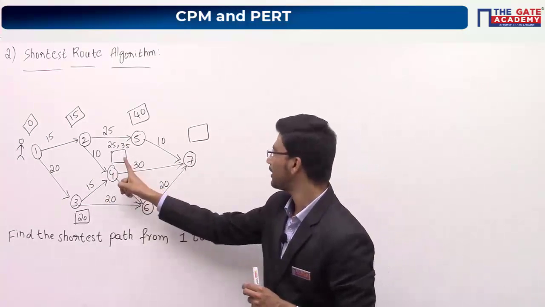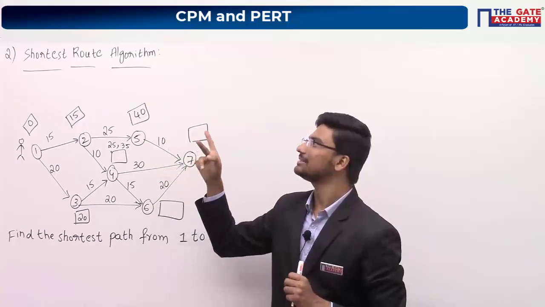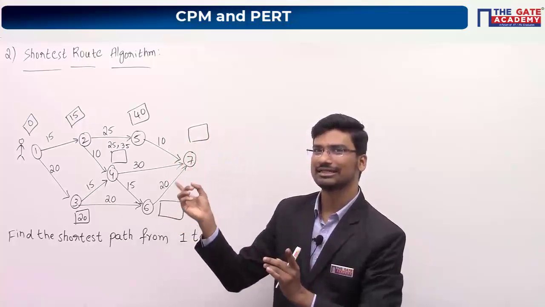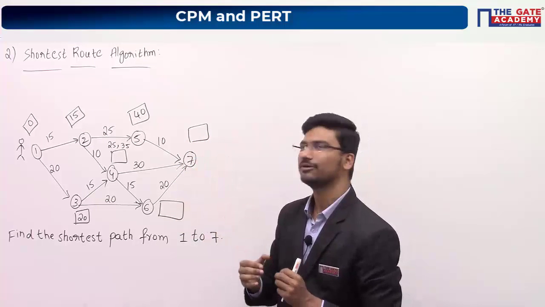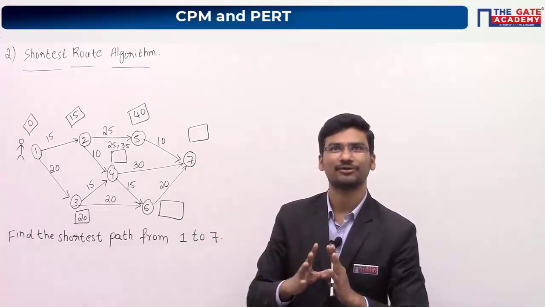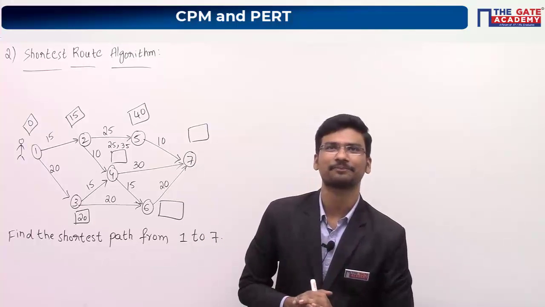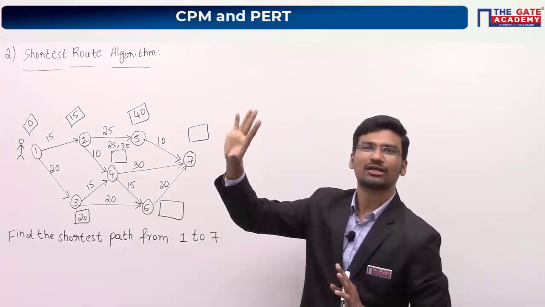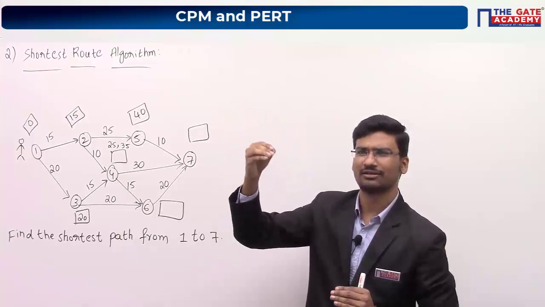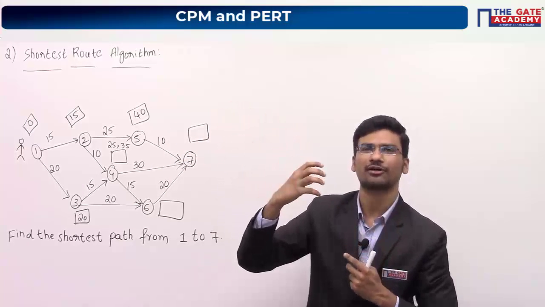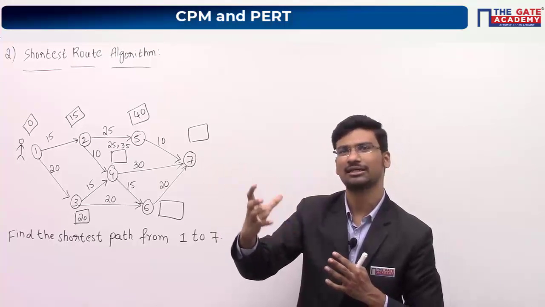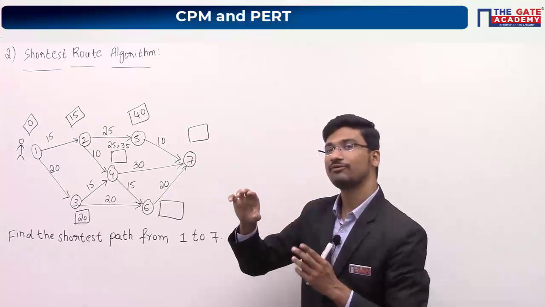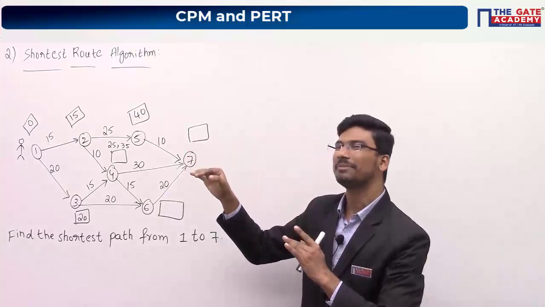Which value should I write here? Remember, it is a shortest route algorithm. Similar kind of procedure we have seen while calculating the float values. Dinesh, ready? Very good. 25, very good. Not 35, Nitika. This is the shortest route algorithm. Whatever we have seen in CPM problems while using the forward pass rule, we calculated earliest start times and earliest finish times. There we have taken the larger value because we have to complete all the activities.